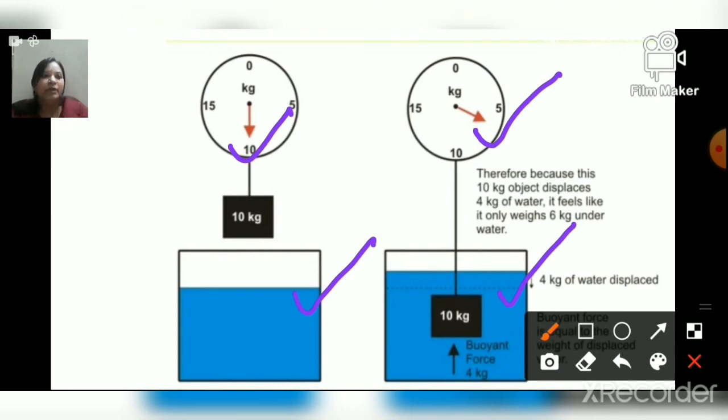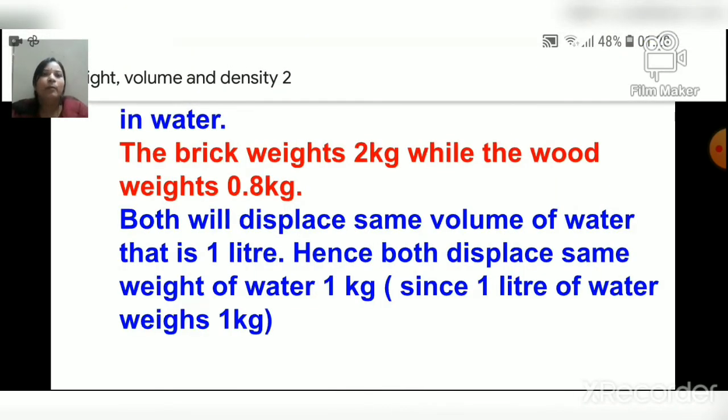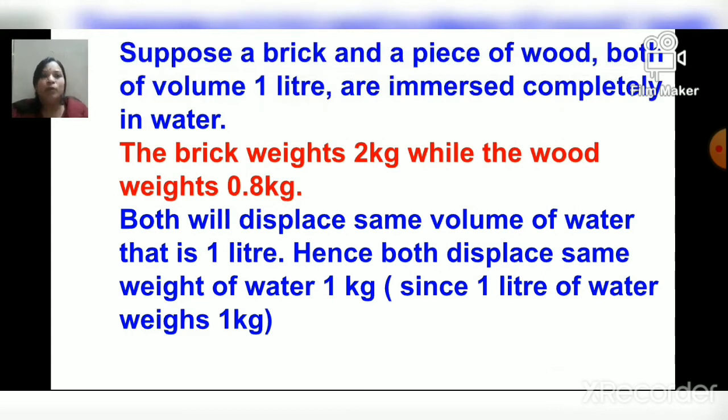This is Archimedes' principle. Now children, suppose a brick and a piece of wood, both having a volume of 1 liter, are immersed completely in water. Now the weight of the brick is 2 kg, while the weight of the wood is 0.8 kg.